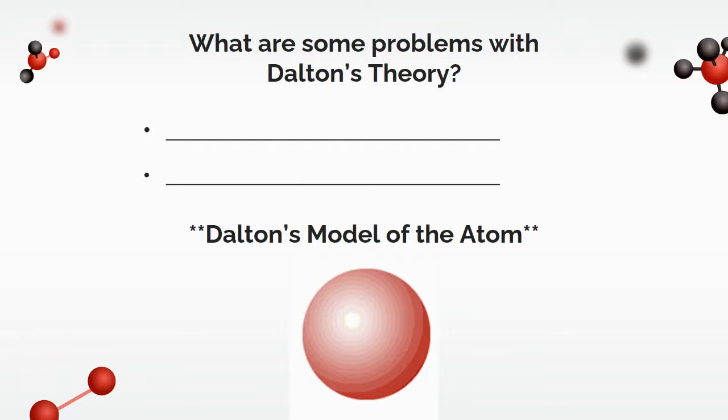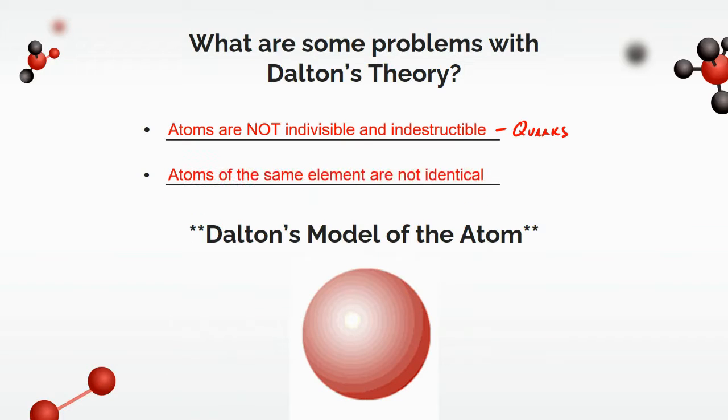But let's talk about some of the problems with his initial theory. The first one was that atoms are not indivisible and indestructible, meaning we do have the ability to divide atoms into smaller parts. And in fact, if it helps, some of you guys maybe learned about this in middle school. This is where we get what we're thinking are quarks, which are the things that make up protons, neutrons, and electrons.